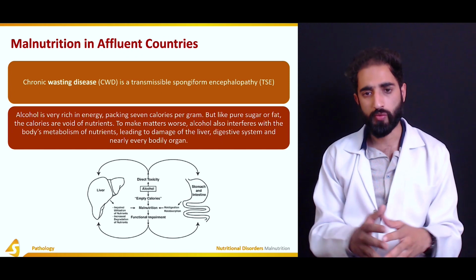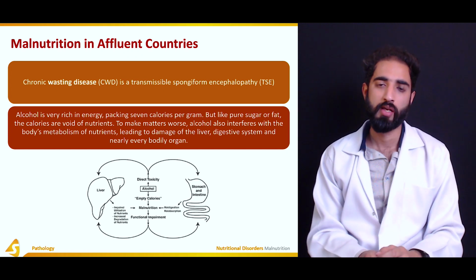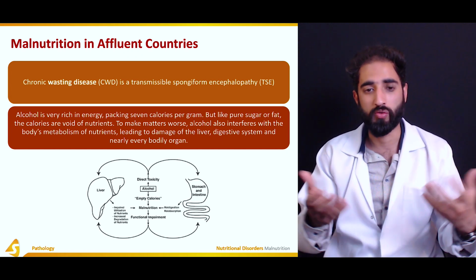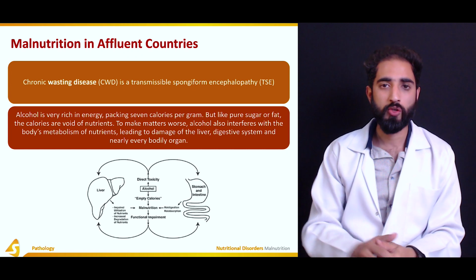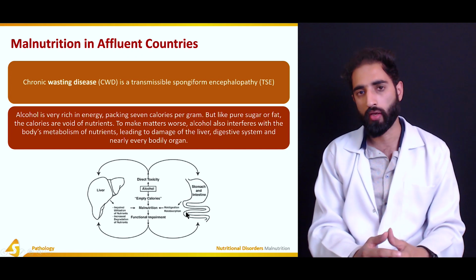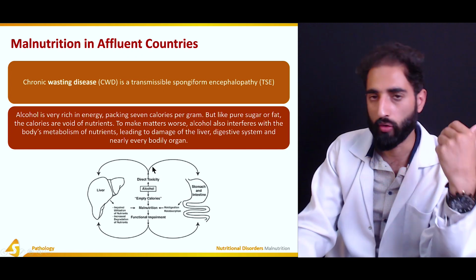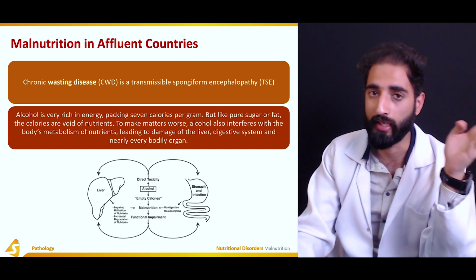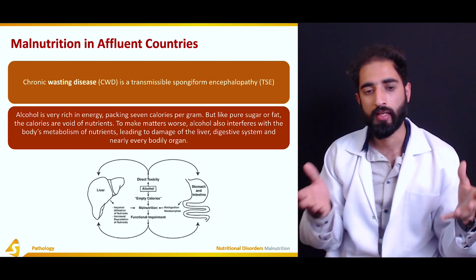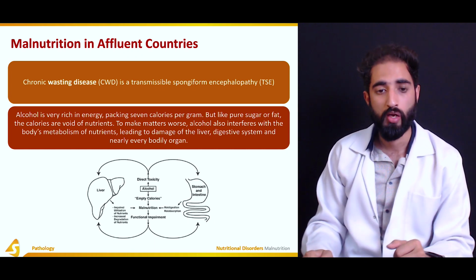And even to make matters worse, alcohol also interferes with the body's own metabolism of nutrients, leading to liver damage and damage to the digestive system, and in fact, damage to nearly every bodily organ. So let's take a look at this diagram here, and this actually summarizes the effects of alcohol in terms of malnutrition. What happens is that if we look at alcohol, we know that alcohol has direct impact on the whole body, and especially the digestive system as well as the liver, as we see that excessive alcohol use is associated with liver cirrhosis as well.